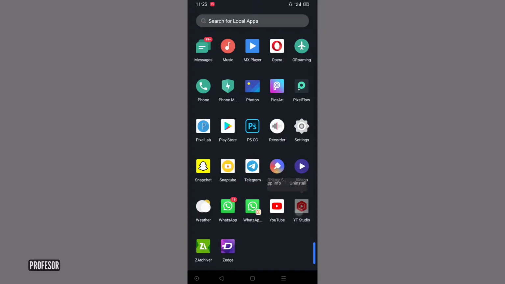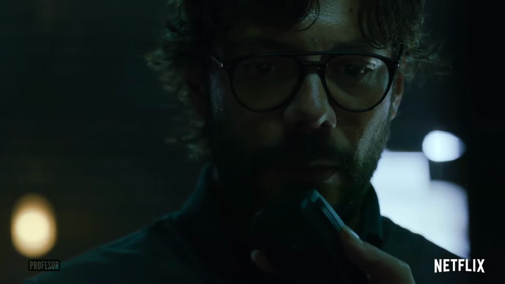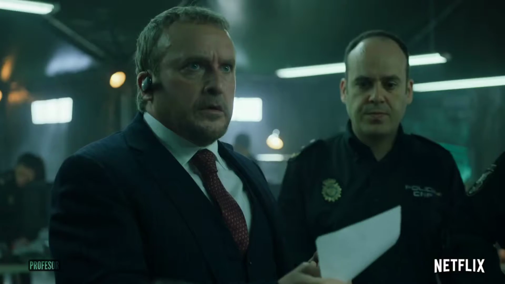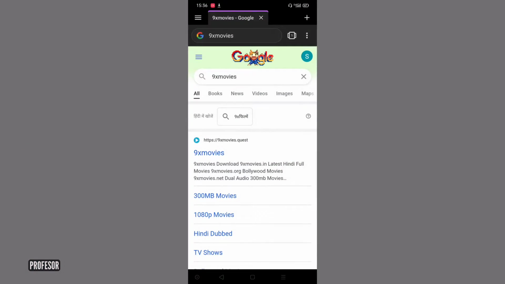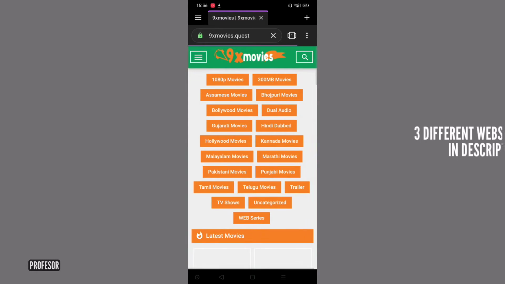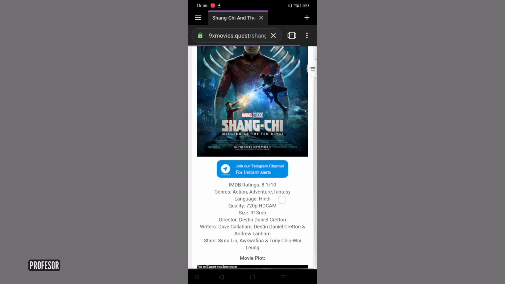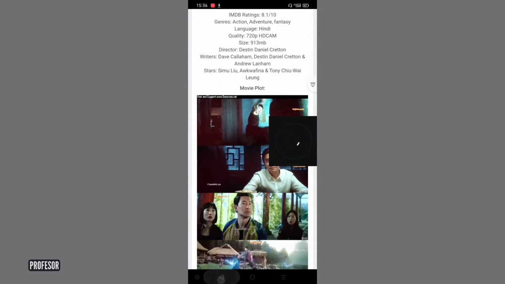So first decide a movie name. Season 5 of Money Heist web series is recently released. So let's take Money Heist as an example. Now let's find from where we get this web series for free. For this problem, there are 3 different websites in the description from where you can download any movie or anime for free. So just download the Money Heist series from one of these websites.